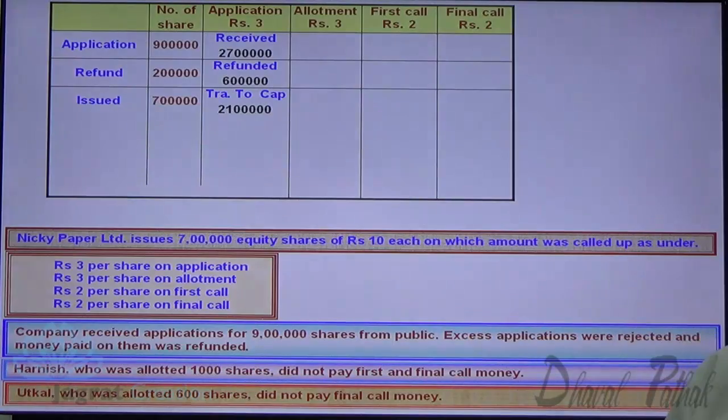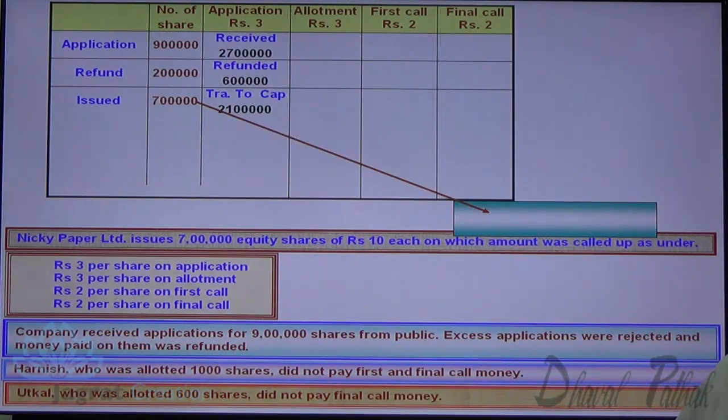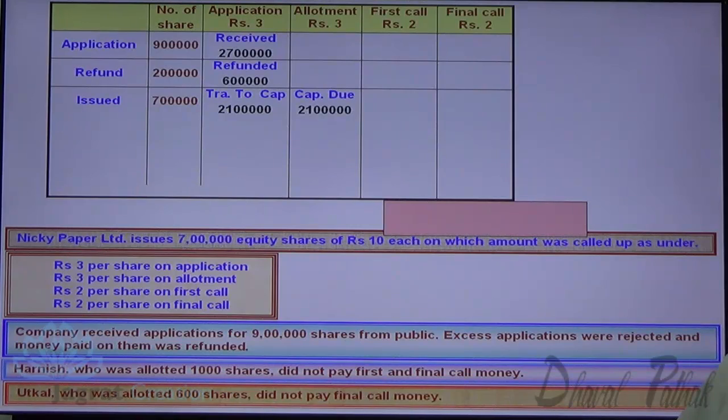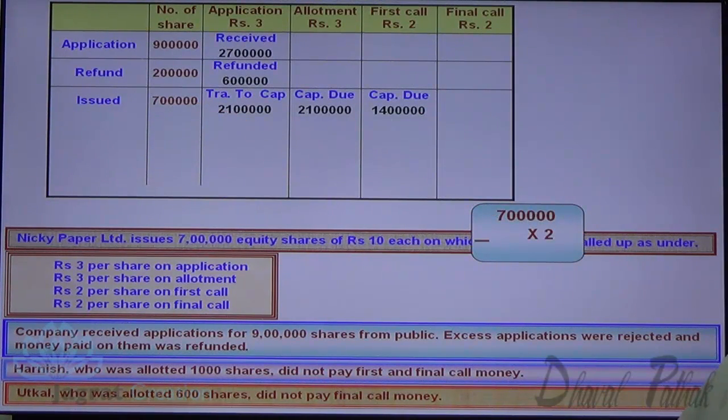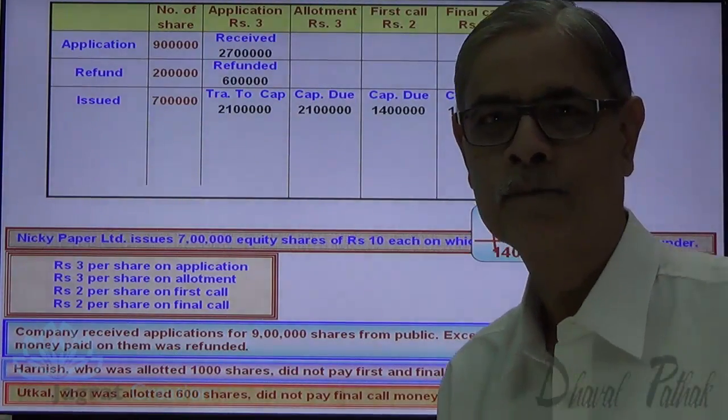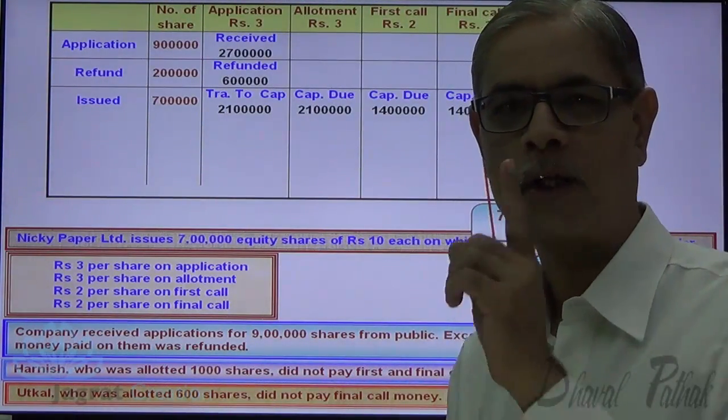Now, let us take care of allotment. Capital demanded with allotment, so capital due on 7 lakh shares at the rate of ₹3 per share. Capital due on first call at the rate of ₹2 per share. Capital due with the final call at the rate of ₹2 per share. This is the capital that is going to be demanded with allotment, with first call and with final call.